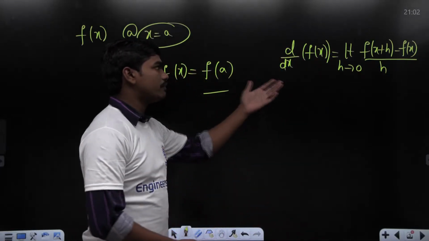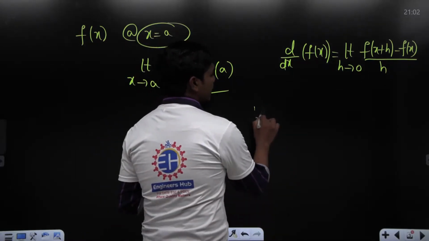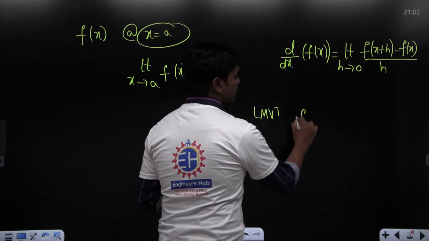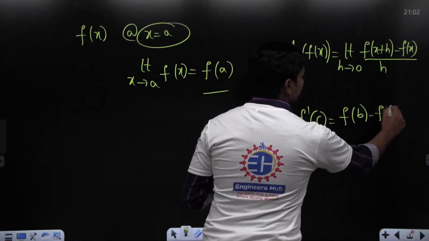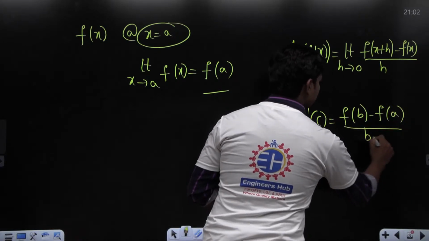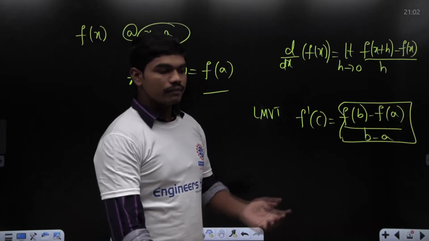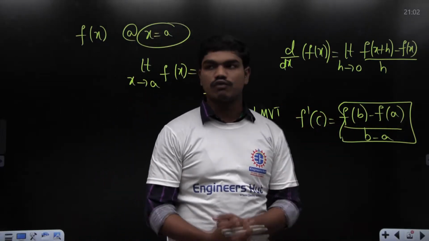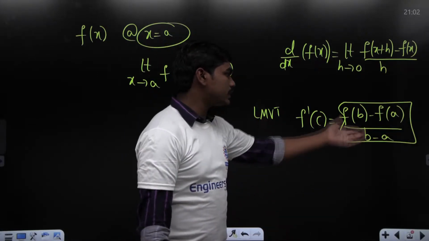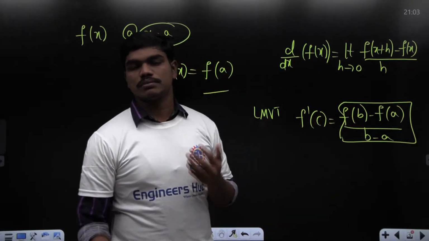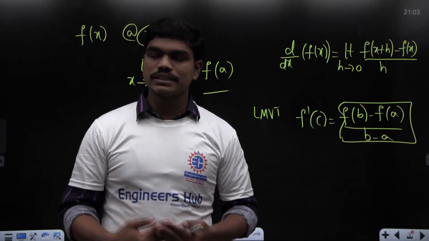And after completion of differentiability, we have seen something called mean value theorems, where we have seen the most standard Lagrange's mean value theorem, which is given by f dash of c is equal to f of b minus f of a divided by b minus a. And we have also seen why this formula is sitting here and what's the physical meaning of this, correct? We have seen what is the physical meaning of this particular formula, and then we moved on to something called Rolle's mean value theorem, which is a special case of Lagrange's mean value theorem. Then we moved on to Cauchy's mean value theorem, which is again a special case of this Lagrange's, and then